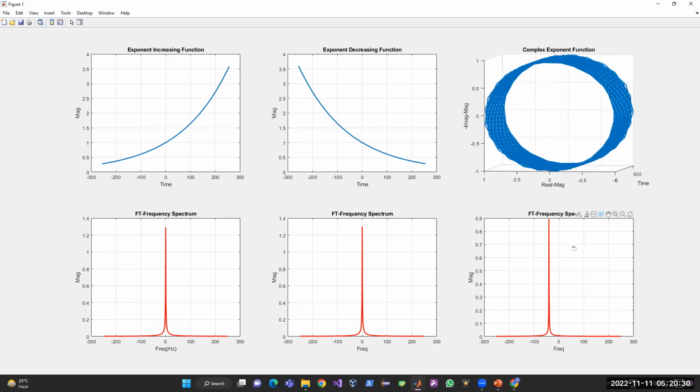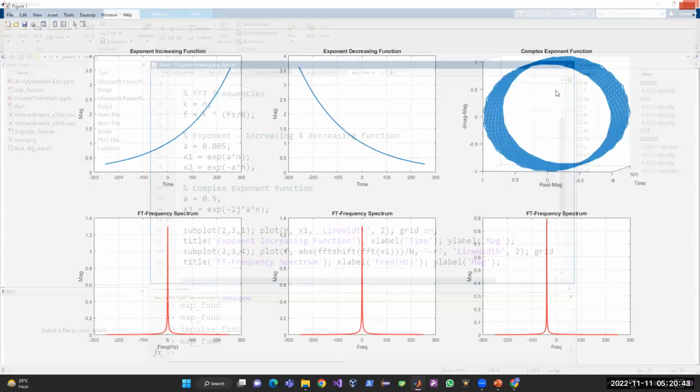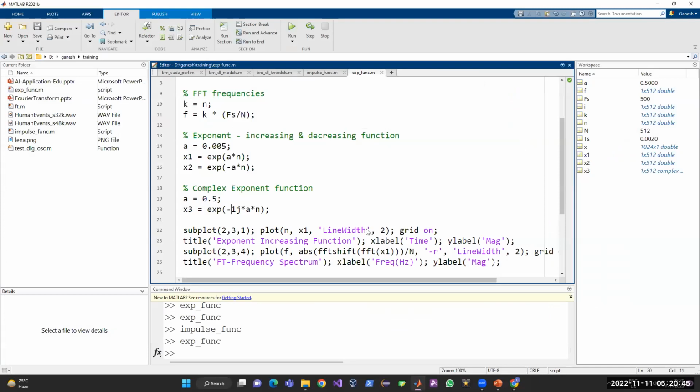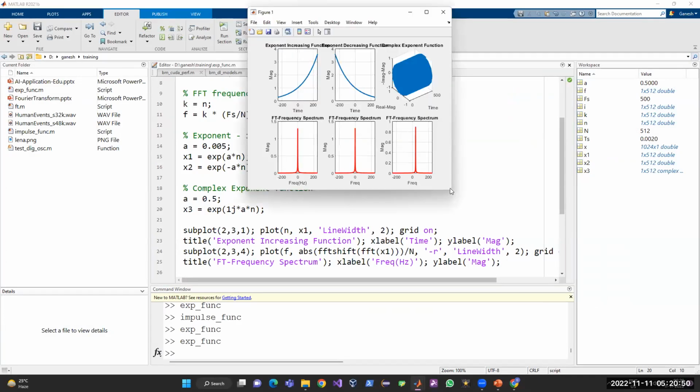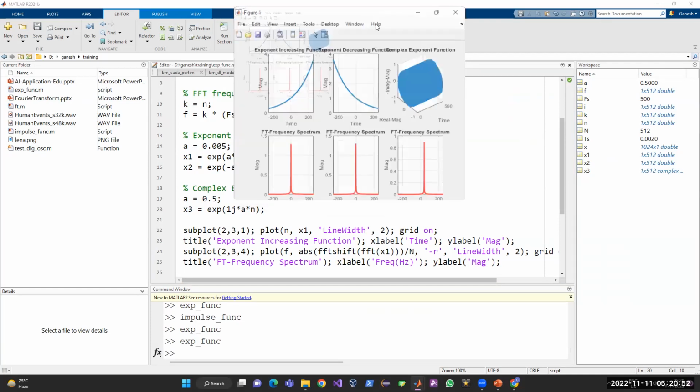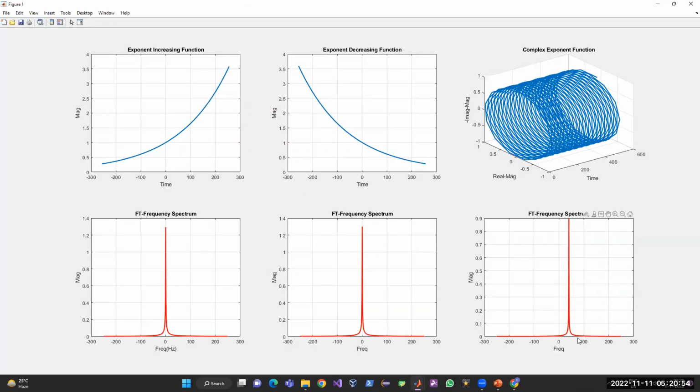Now, if you see here the frequency spectrum of e raised to minus j theta, it shows a negative frequency, right? Because we multiplied with minus 1. Now here, if you change this to plus 1, and if you run the simulation again, then you can see the frequency spectrum of the complex exponential shifted to the positive side because it represents positive frequency.